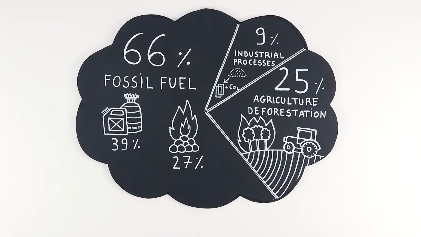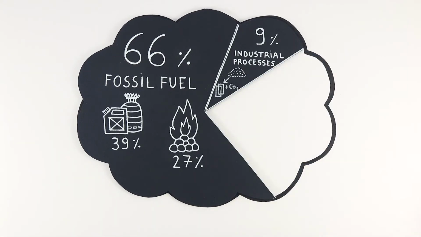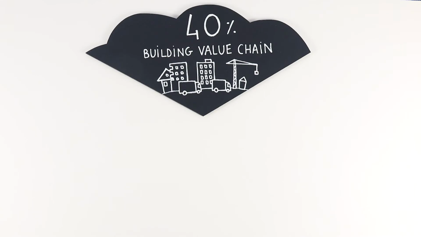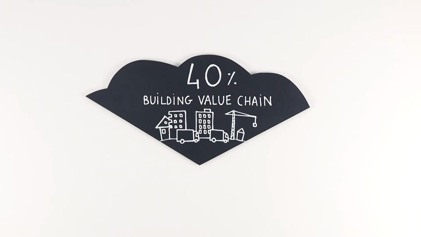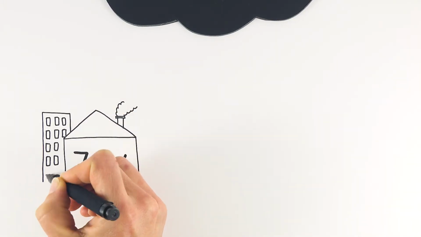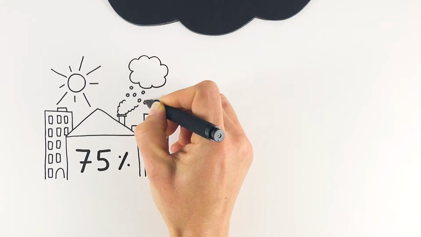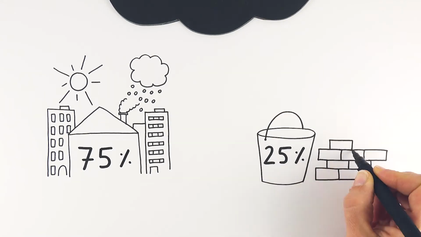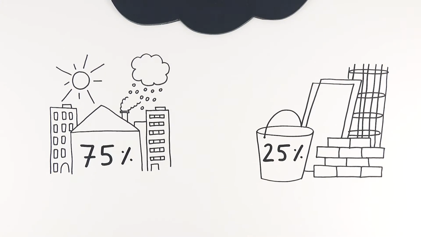We can also examine the emissions by sector without considering agriculture. When we do this, the whole building value chain accounts for 40% of world CO2 emissions. 75% of this from the heating and cooling of buildings, 25% from carbon embodied in construction materials.